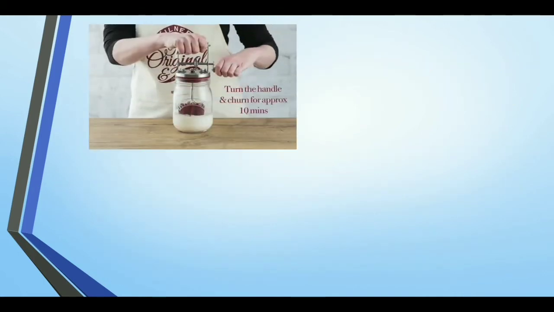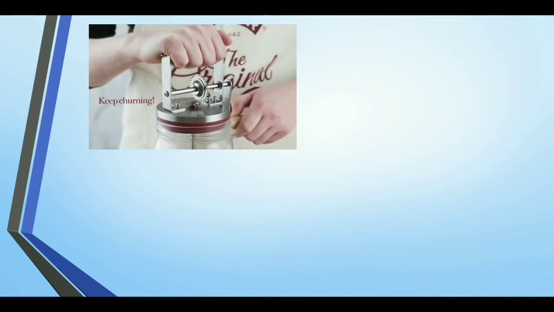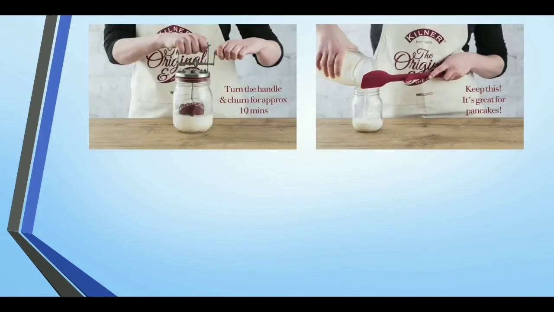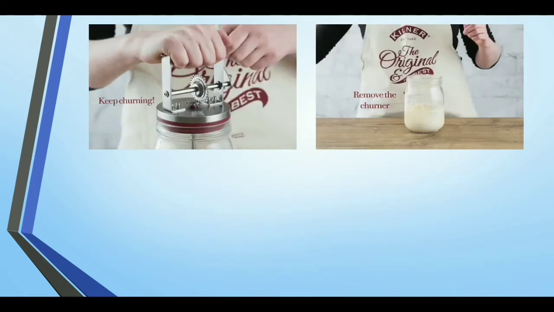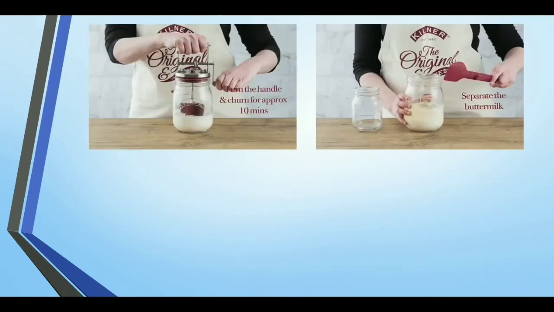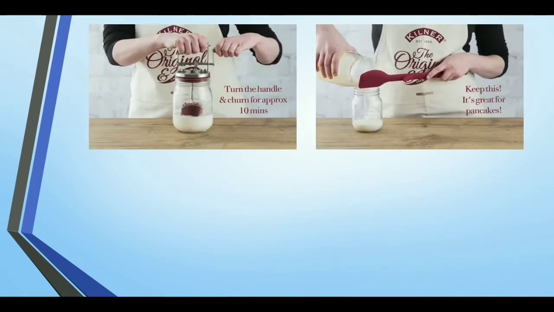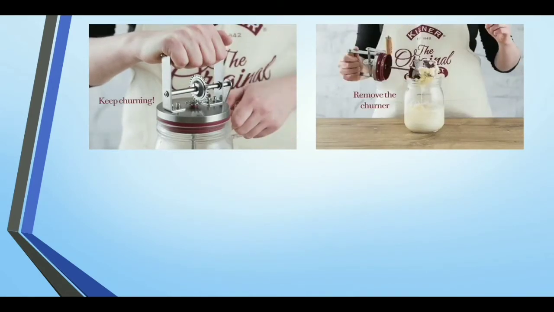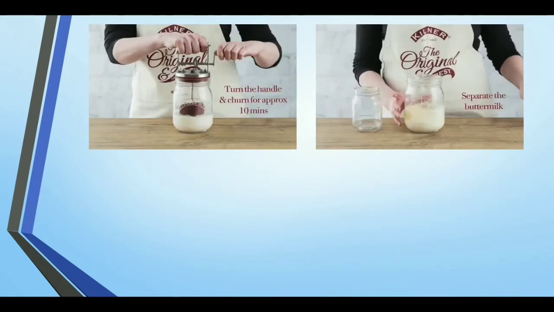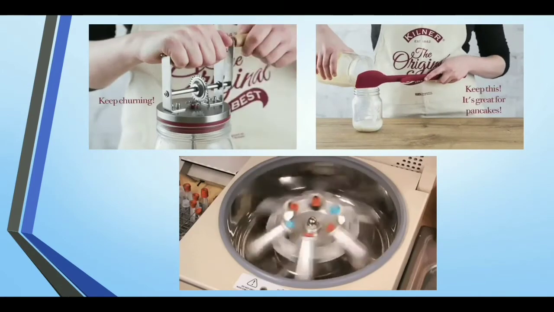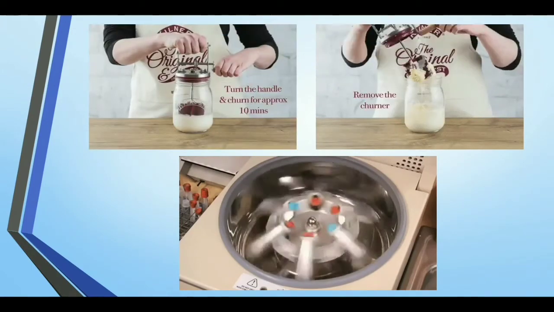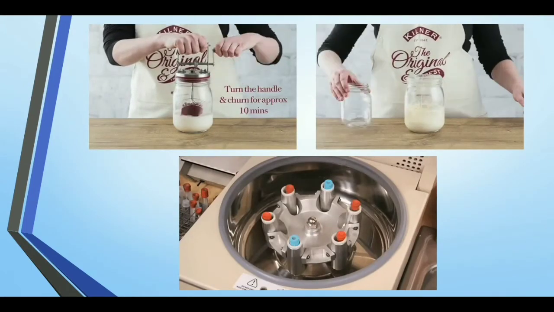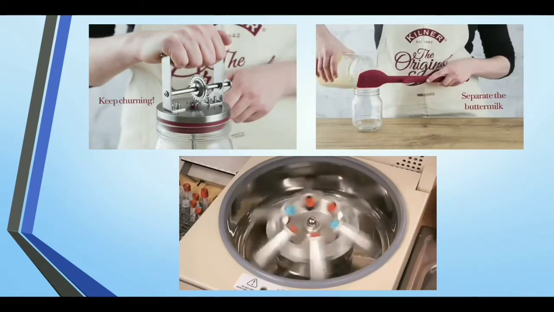You can see now the churning of the milk, and after that the cream is separated. As it is light, it will come and float over the milk. And you can see the centrifugation machine now. We can keep the blood samples like that and we just start to spin.